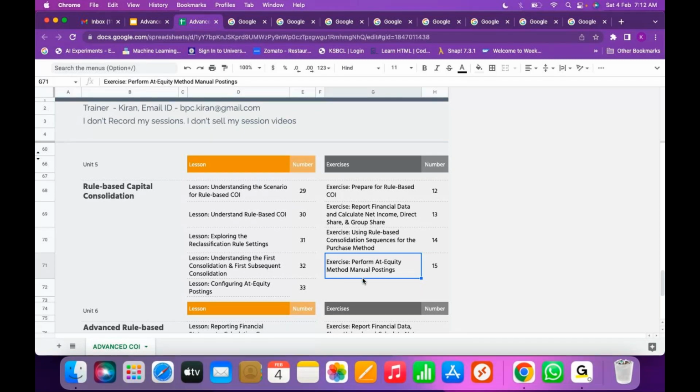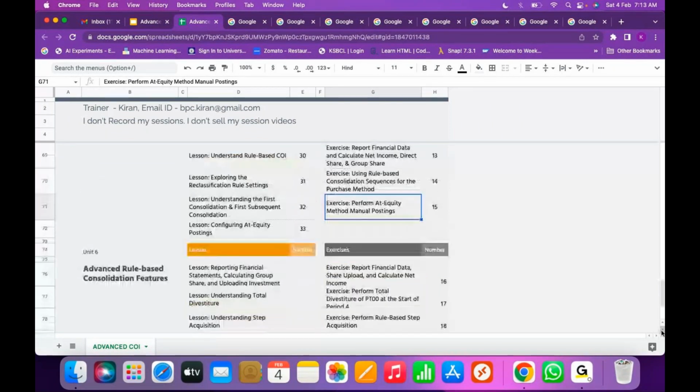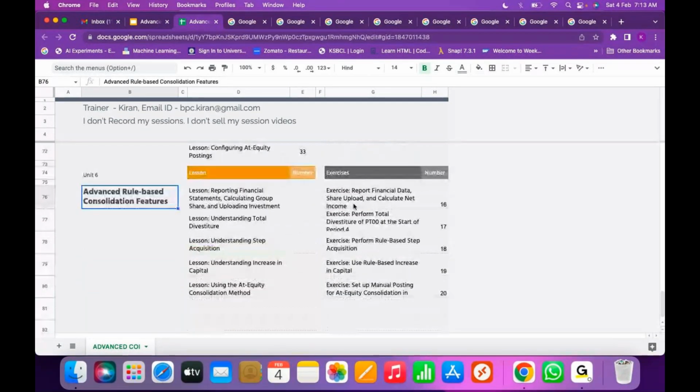We are going to perform first consolidation, subsequent consolidation, calculation of net income, all those things for the rule based approach. And particularly the minorities in goodwill, at equity method manual postings, how to maintain those journal entries and post them manually, that we are going to understand in this rule based approach. And in the rule based approach, we are going to configure the method sequence for the total divestiture, step acquisition, and capital increase. So you can see those exercises here.